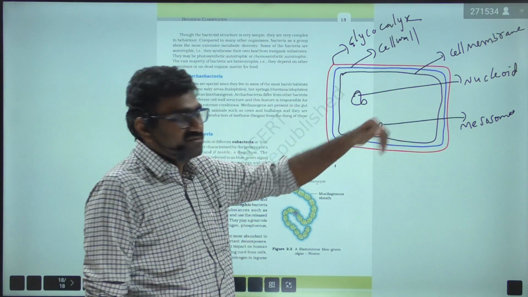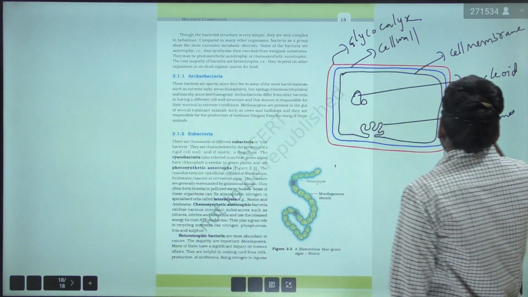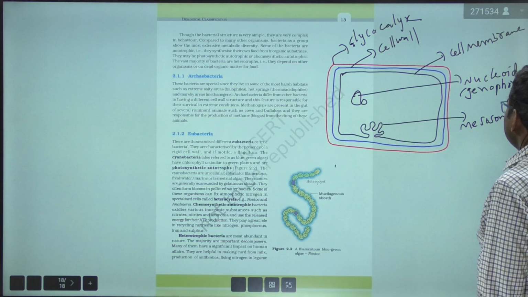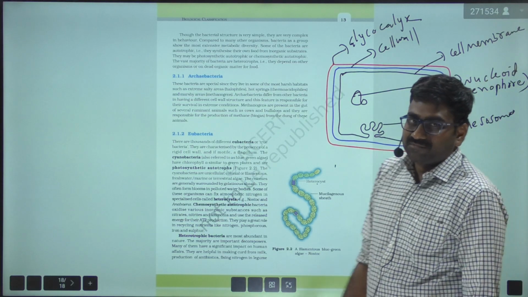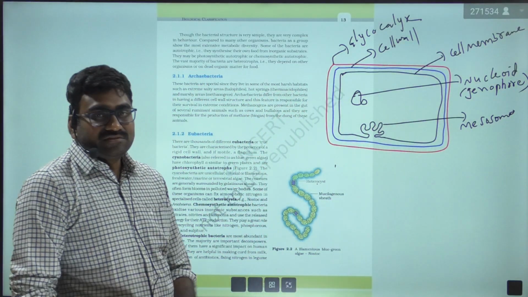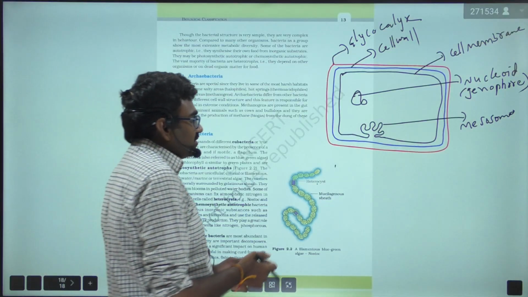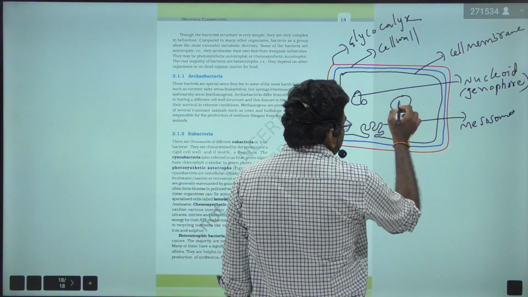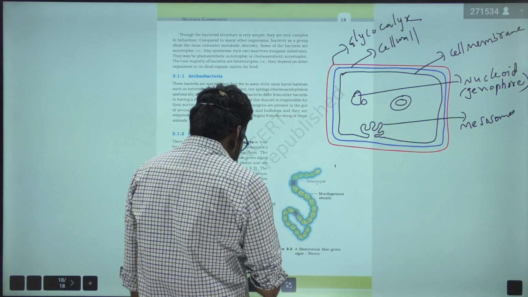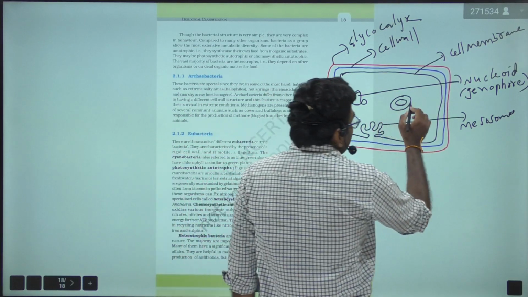It is also called genophore. And along with this naked genetic material, extra genetic material is present. That is called a plasmid, or we can call it episome.